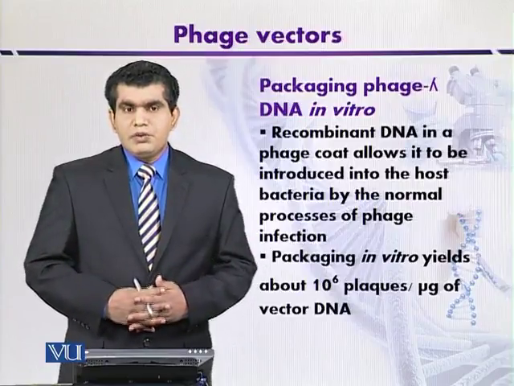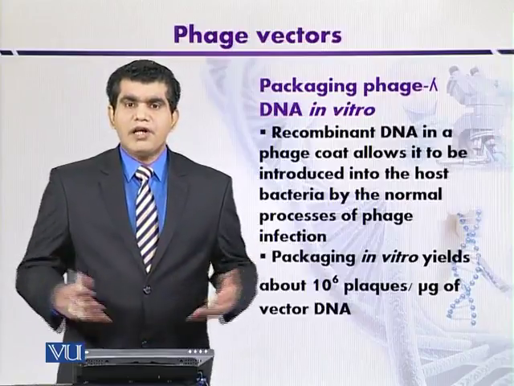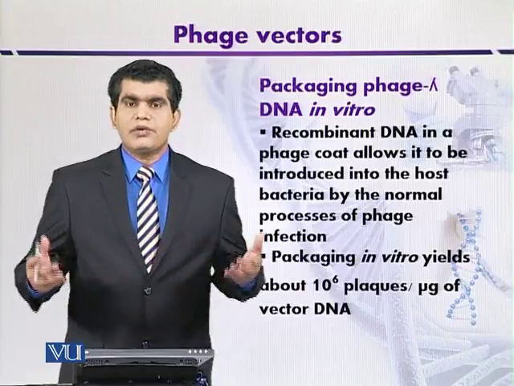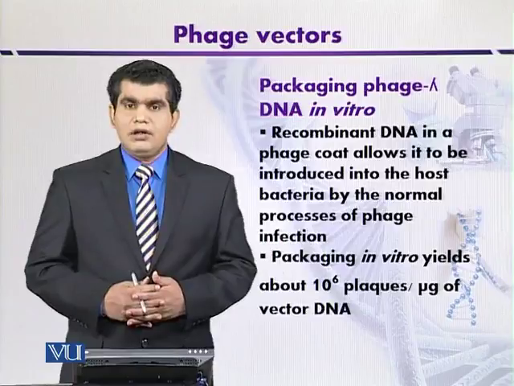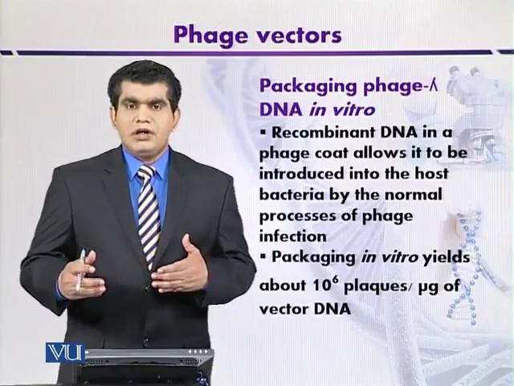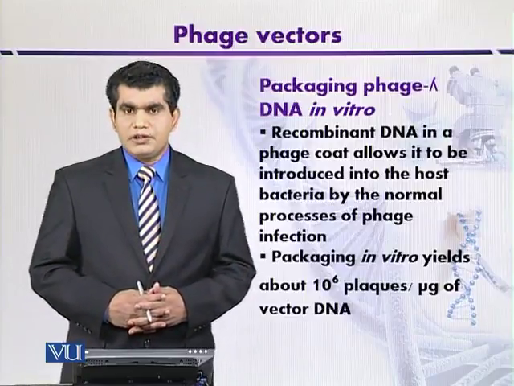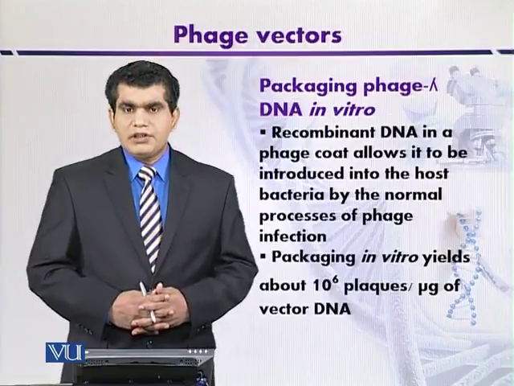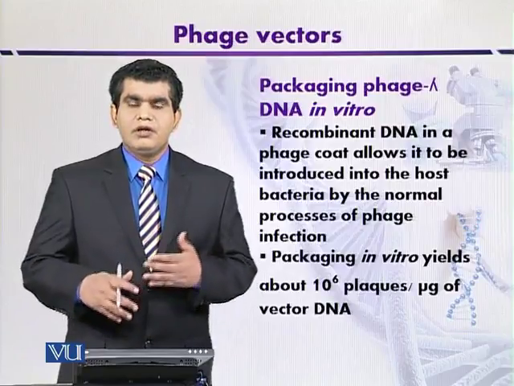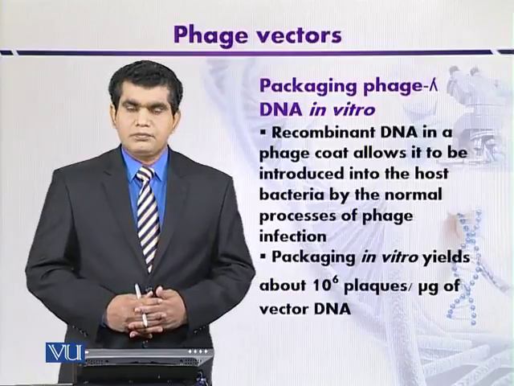Naturally, if we use a lambda genome which has not been modified, a wild type, to infect host organisms like E. coli, then the plaques may be up to 10⁶ plaques per microgram of lambda genome. So the efficiency of plaquing is more or less optimum if we use unmodified lambda genome.